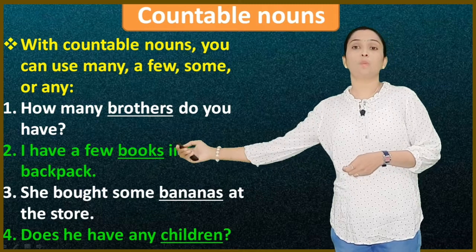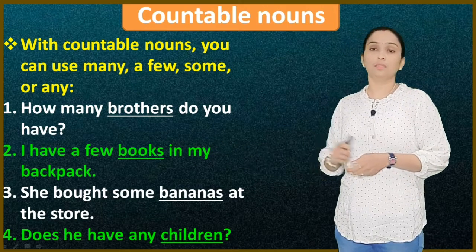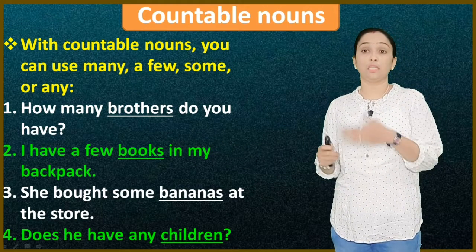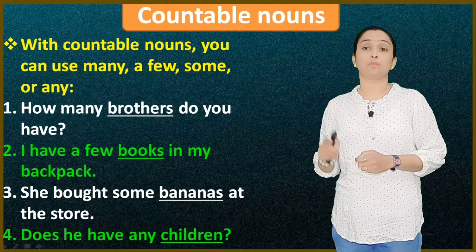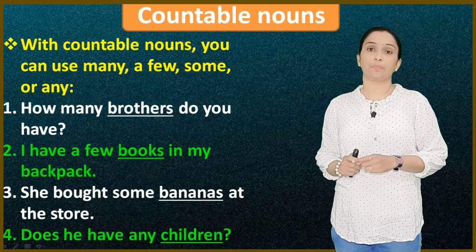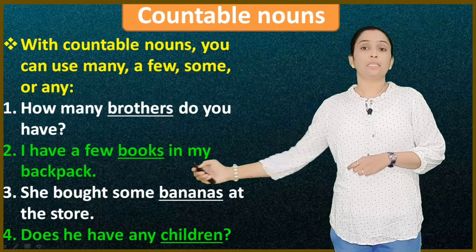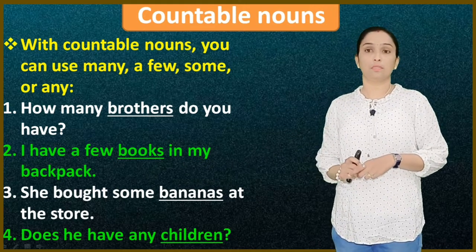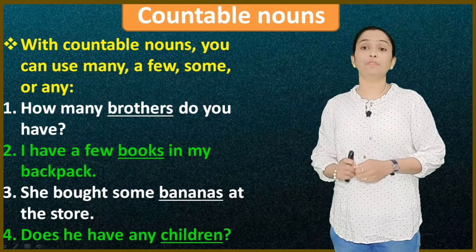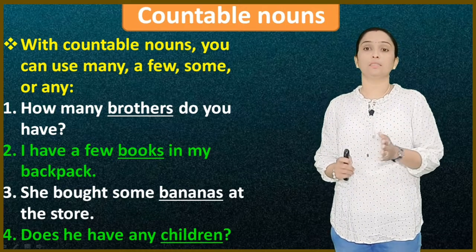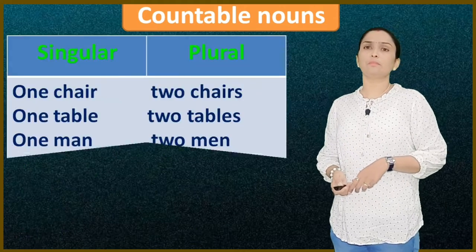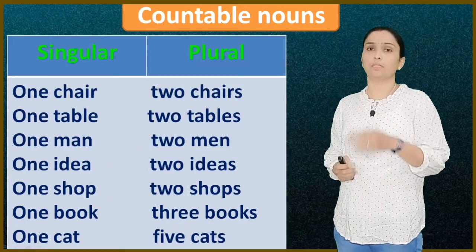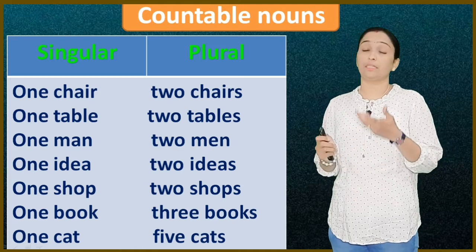Third one, she bought some bananas at the store. Bananas, the s plural form you can see. The countable noun is taking the plural form, we are adding s. Next, does he have any children? Here children is the plural form of child, and this is the plural form we have, so it is a countable noun. Here are some examples in a table we can identify easily.